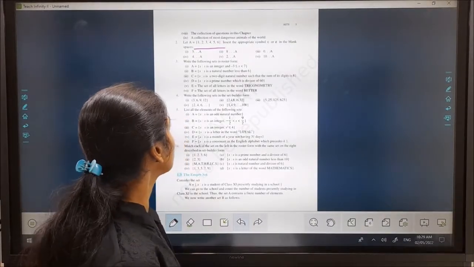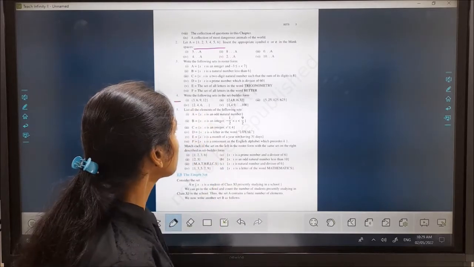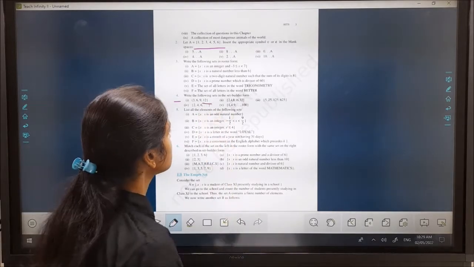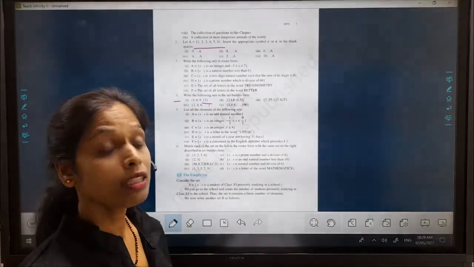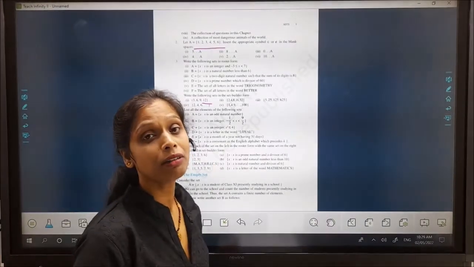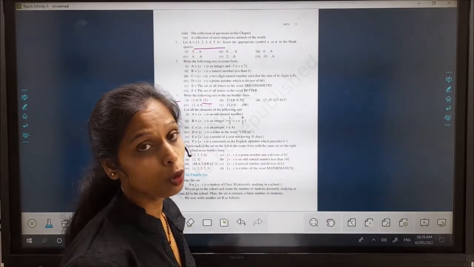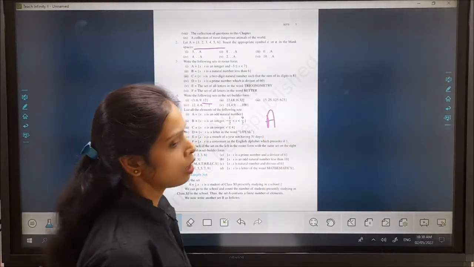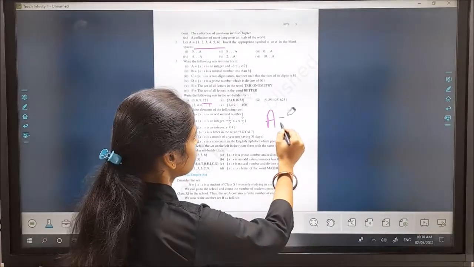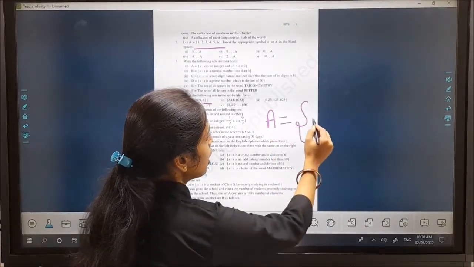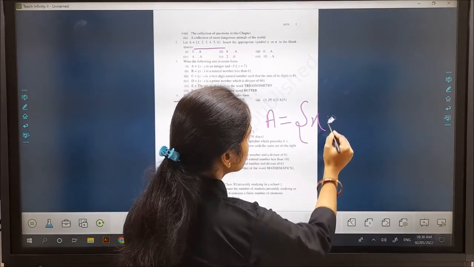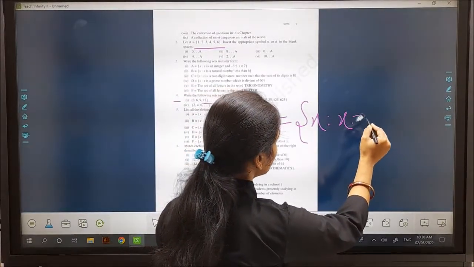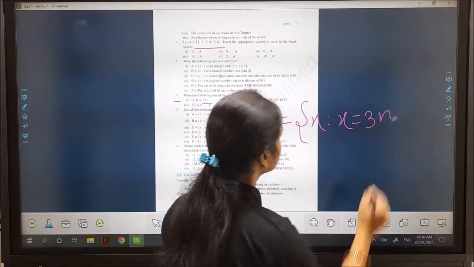Now next, question 4. Write the following set in the set builder form. And you can see here, this is a set builder form. This is a roster form, and how will we convert a roster form into a set builder form? Let us suppose that A is the set. Then you can write here the collection of all those elements x, where x is a multiple of 3.